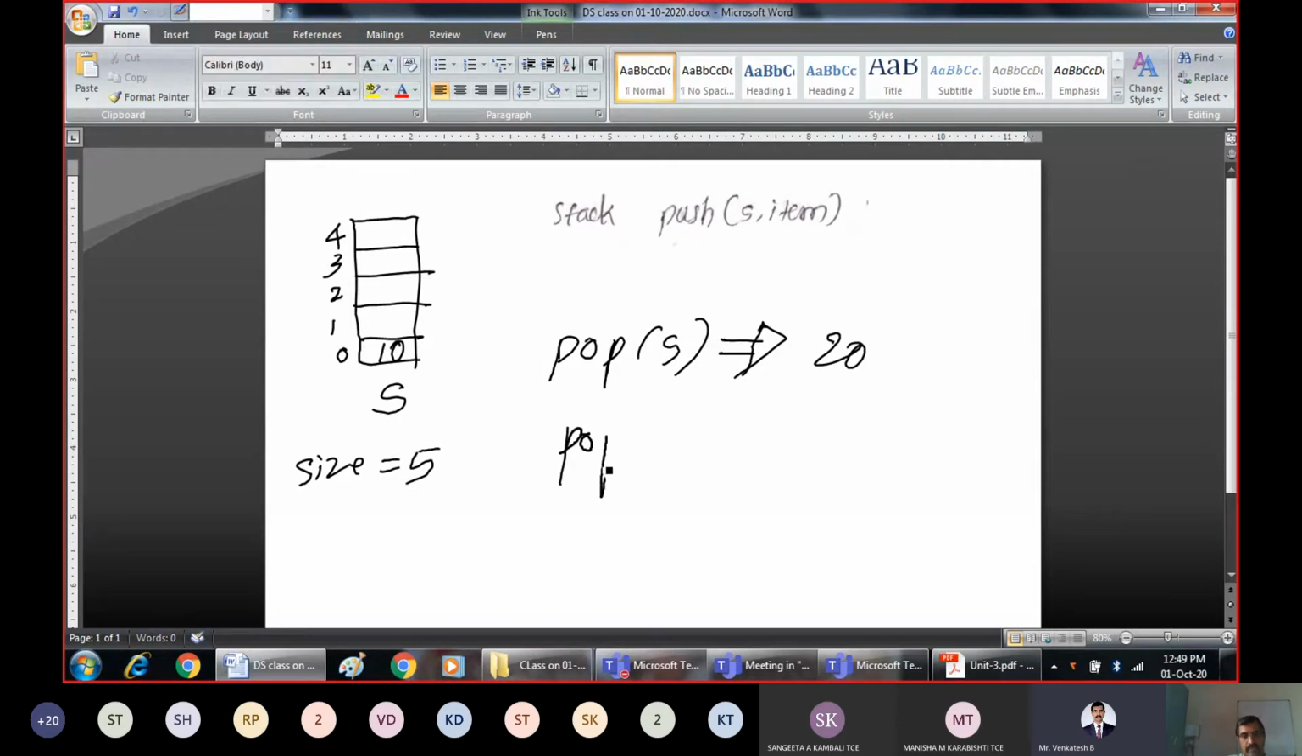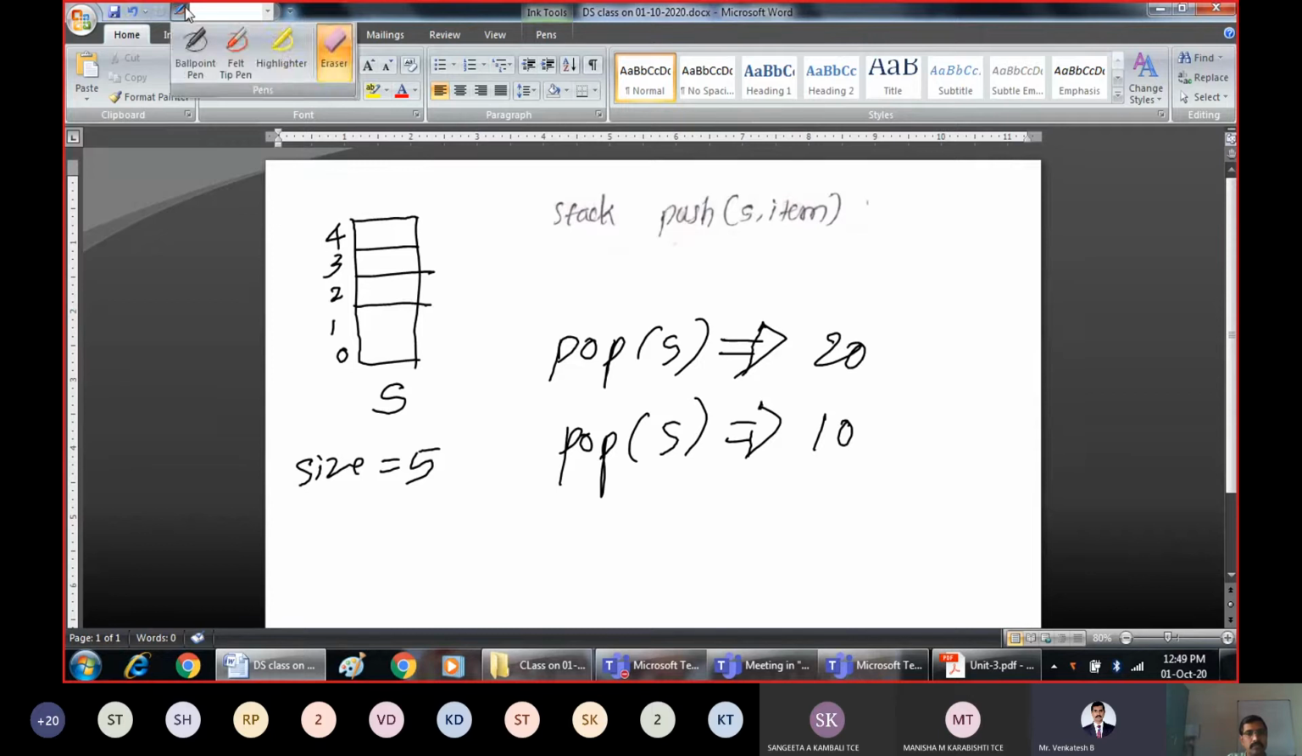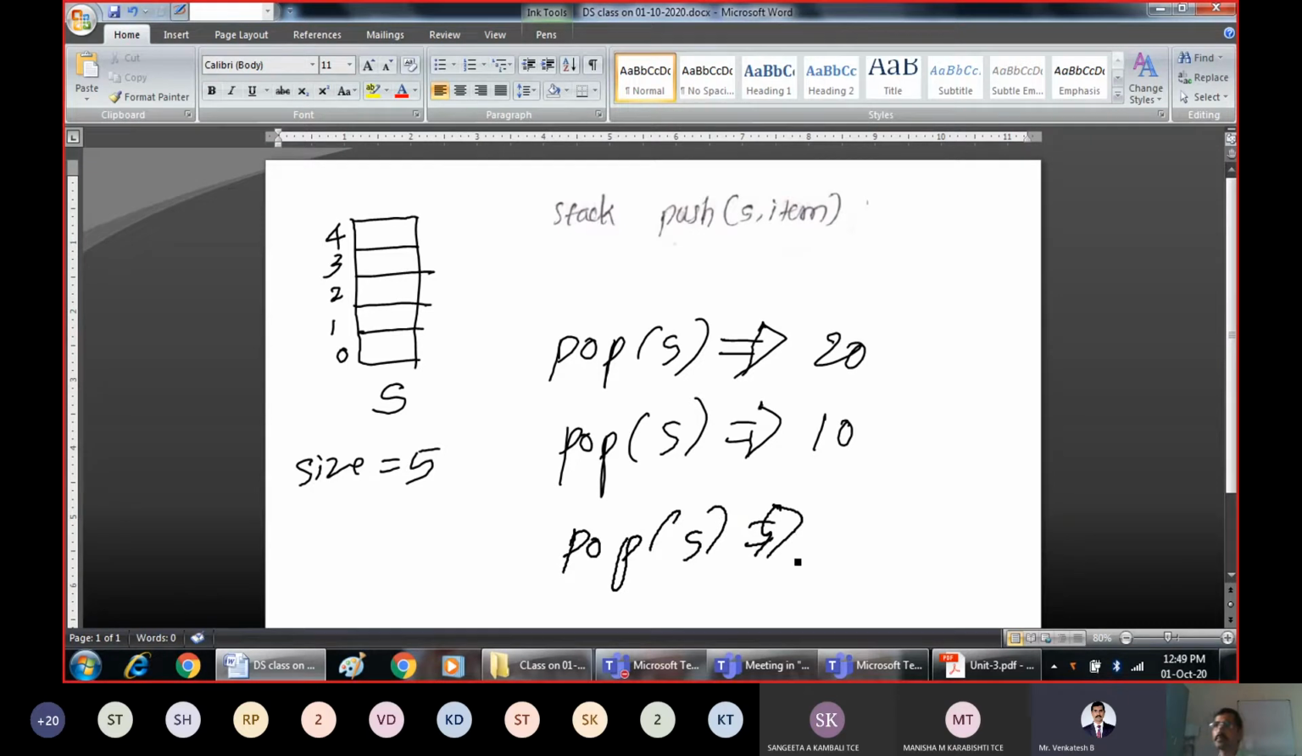Now, if you call pop once again, that means take out the topmost element from the stack. What is the topmost element now? 10. Once you execute this, 10 will get deleted. So how will the stack look now? It will look something like this: 10 has got deleted. Now, if you execute pop once again, is it possible to delete an element? No. Why? Because there are no elements in the stack. So it will return an error condition saying that there are no elements in the stack and we cannot delete the elements.